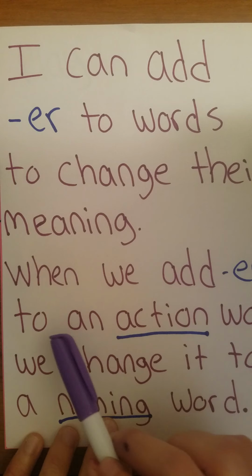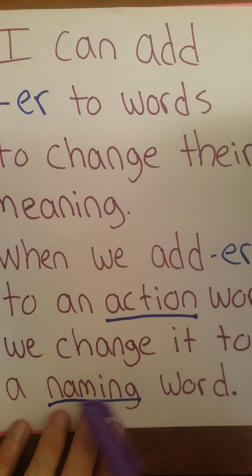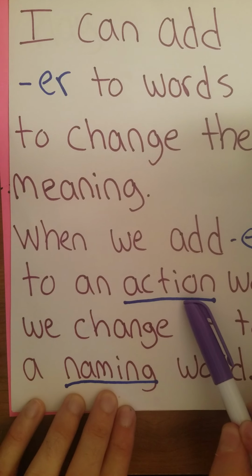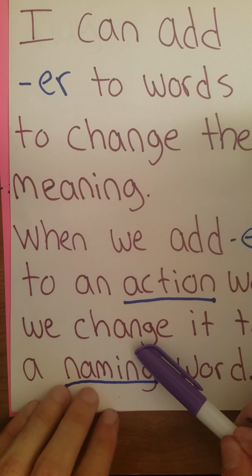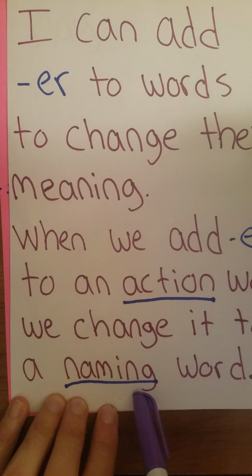When we add ER to an action word, we change it to a naming word. So when we add ER to an action word or a verb, we change that word to a noun. And today we're going to be naming the people in our sentences when we change the meaning of these words.